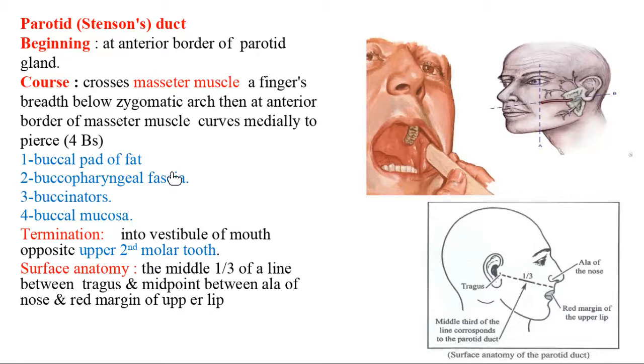This parotid duct is covered by these 4 B's. What are the 4 B's? The buccal pad of fat, and then the buccopharyngeal membrane. All these structures are present in the cheek. And then the buccinator muscle and buccal mucosa. Okay, and then you leave this.